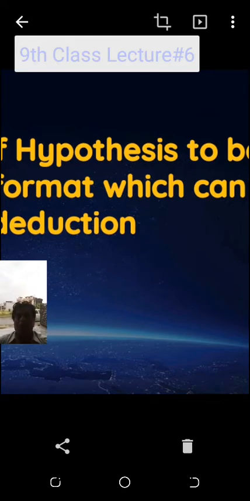Look here, Plasmodium is the cause of malaria. This is the hypothesis. Plasmodium is the cause of the malaria. If the Plasmodium is the cause of the malaria, then Plasmodium should be in the blood of the malarial patient. This is the deduction.